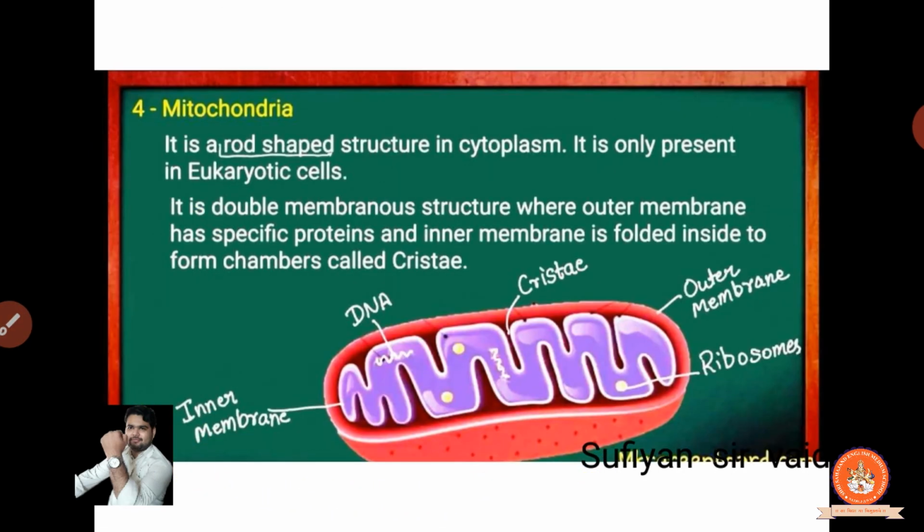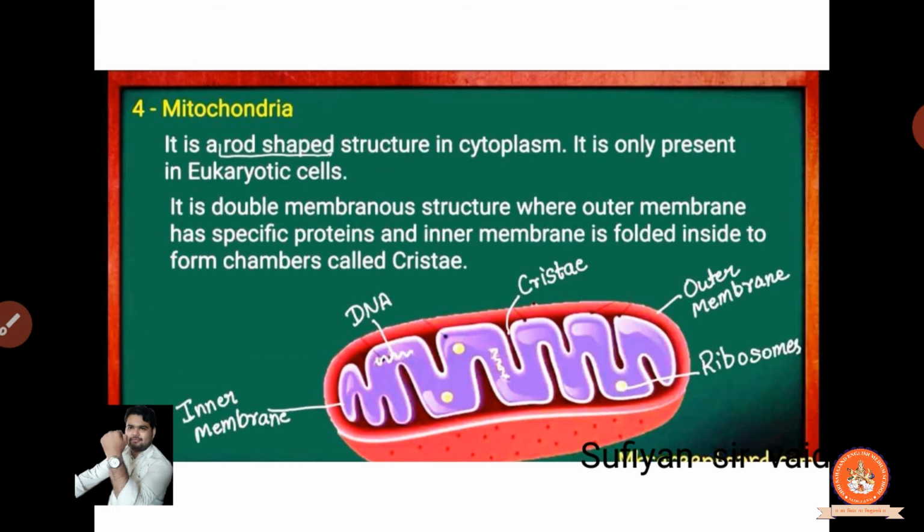Now the fourth is the mitochondria. So what is mitochondria? It is a rod-shaped structure in what? Cytoplasm. In the cytoplasm we had seen that rod-type structure. Clear? It's only present in the eukaryotic cell. Many of these things are not present in the prokaryotic. In the next chapter we will see in a big amount what is eukaryotic, what is prokaryotic. First, this thing comes in chapter number 7, the diversity of life. Clear? Who came first, how it came, a lot of interesting things are given in it.